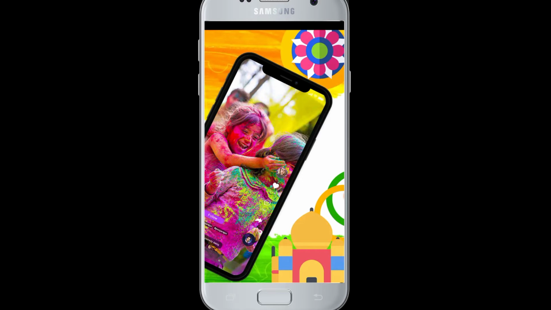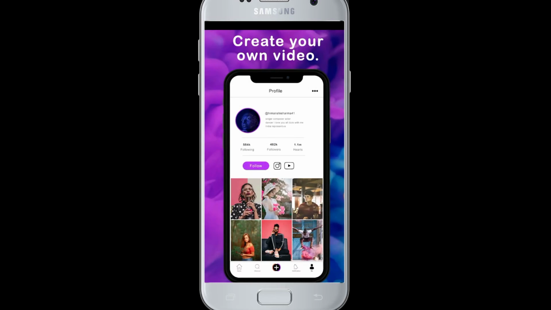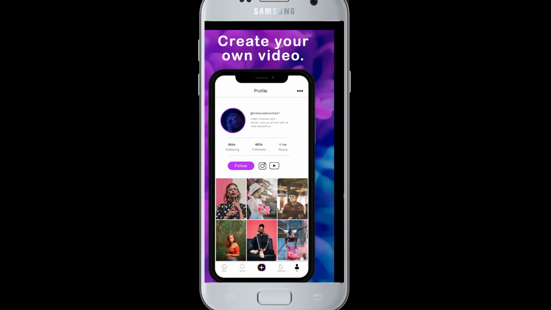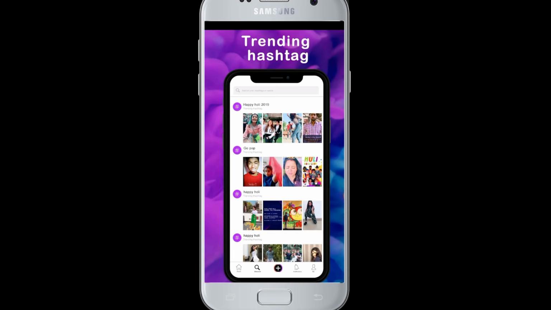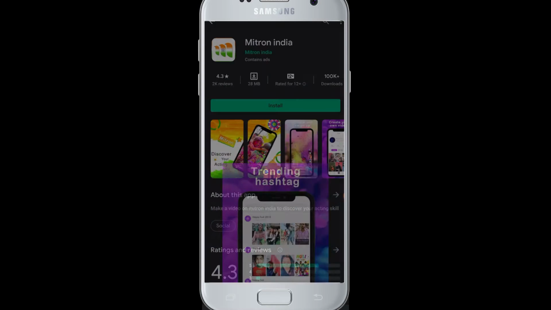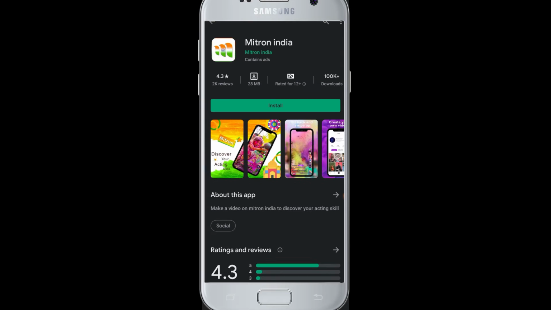In this application you can watch and enjoy the best short videos from people around the world that are connected to this app. You can also create your own video by using the music and effects, share them, and entertain yourself and your friends and followers. You can download this application freely from Play Store. So I hope you enjoy using the Mitron application.